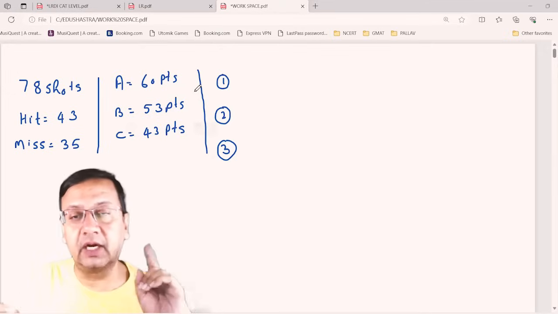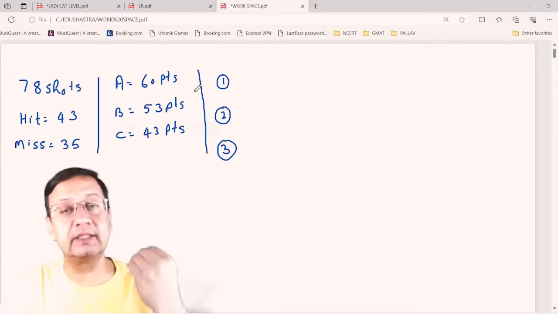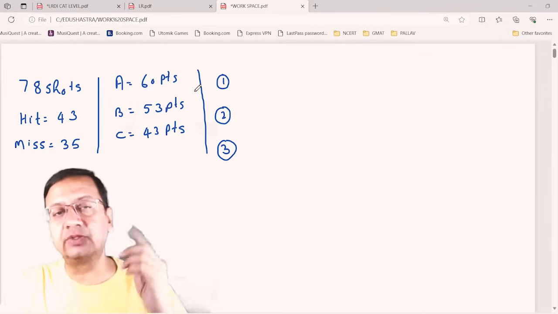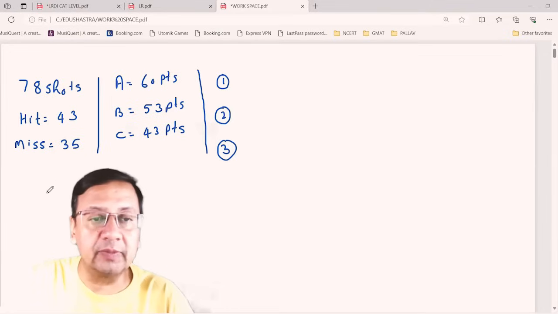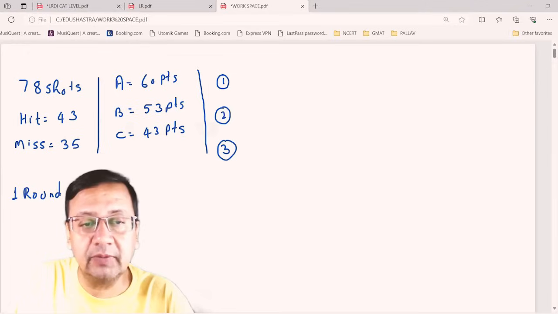In one round, the first person is firing four shots, then the second person four shots, then the third person four shots. So in one round, how many total shots are there? One round will have total 12 shots, right?